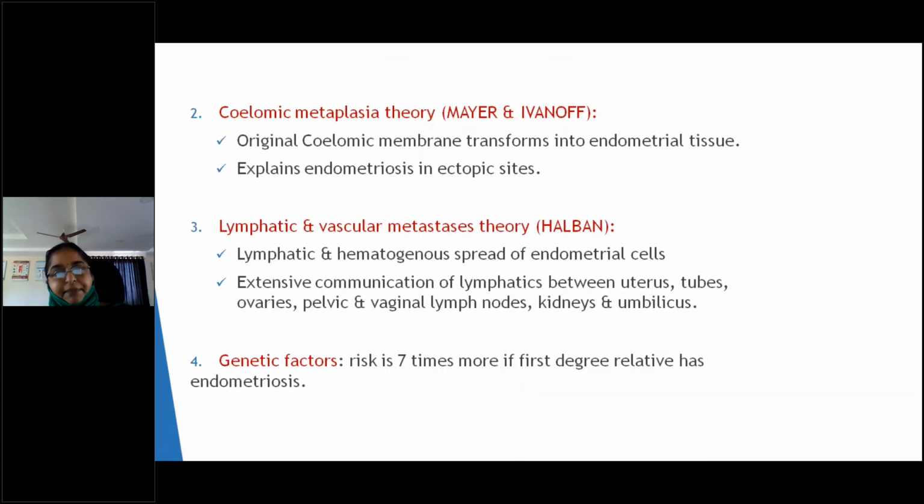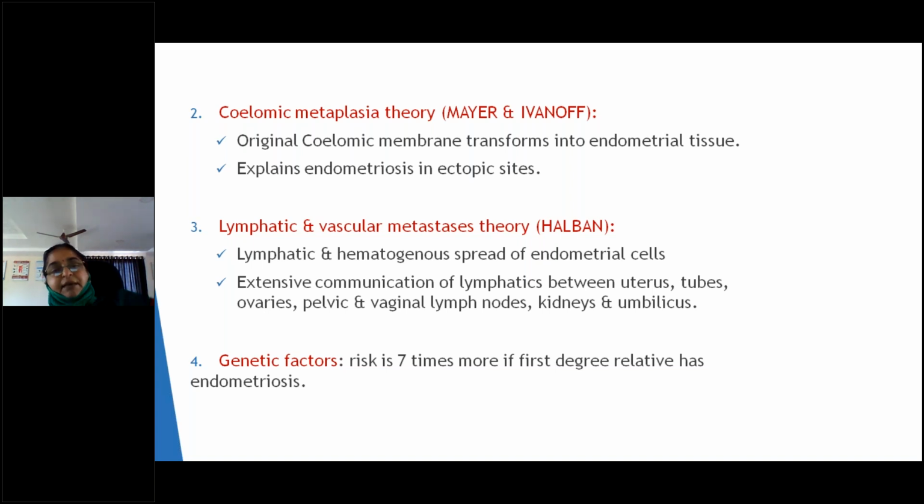Coelomic metaplasia is the Meyer and Ivanov theory. The original coelomic membrane transforms into the endometrial tissue. Number 3 is the lymphatic and vascular metaplasia theory. Through the lymphatics, there is extensive communication around the uterus with the tubes and other structures. Because of this, there will be a metastatic theory through lymphatics and vascular spread.